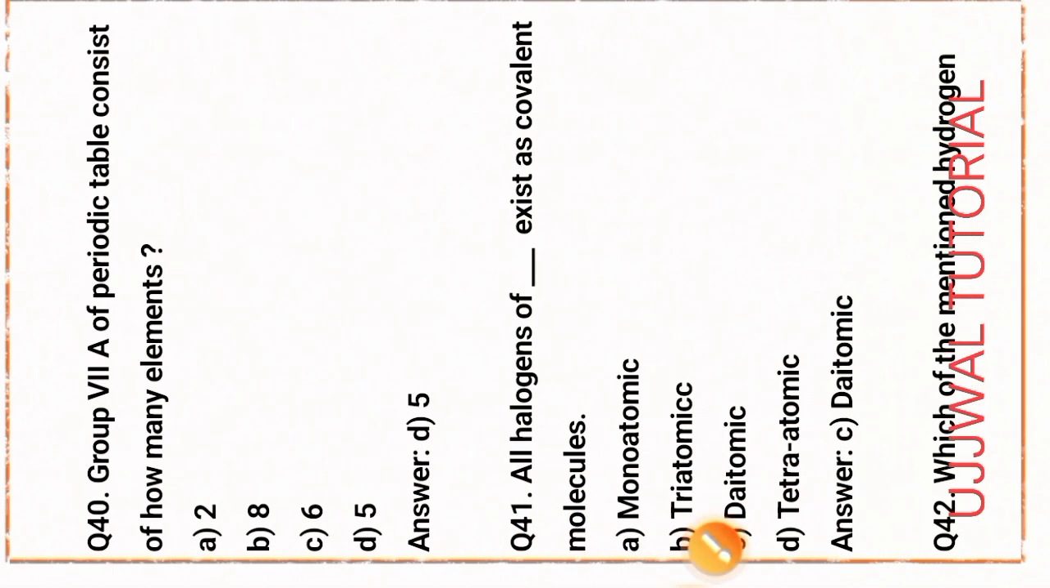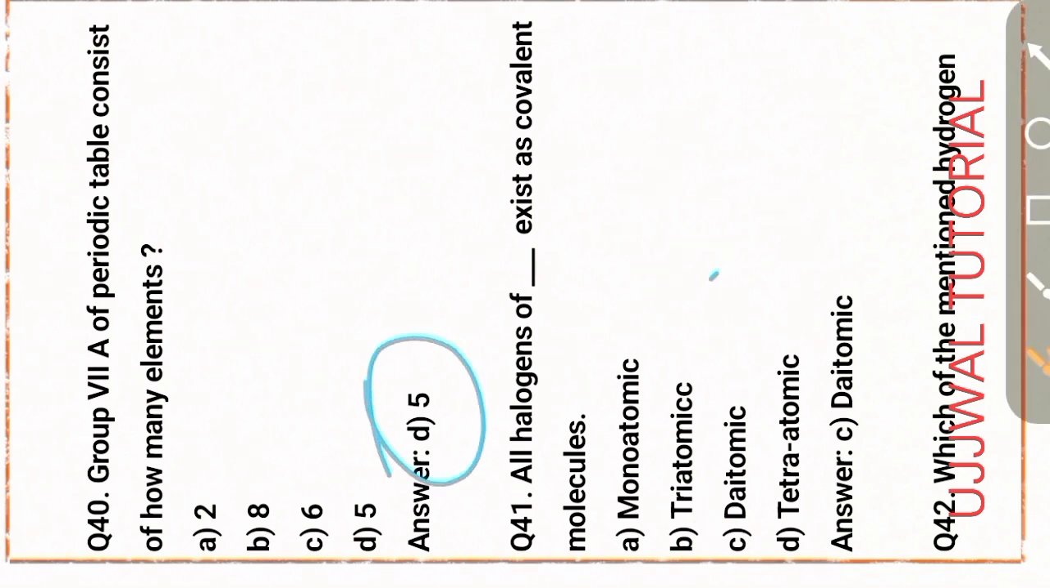Next question, question number 40. Group 7A of the periodic table consists of how many elements? That is 5. Okay, option D is the right answer.